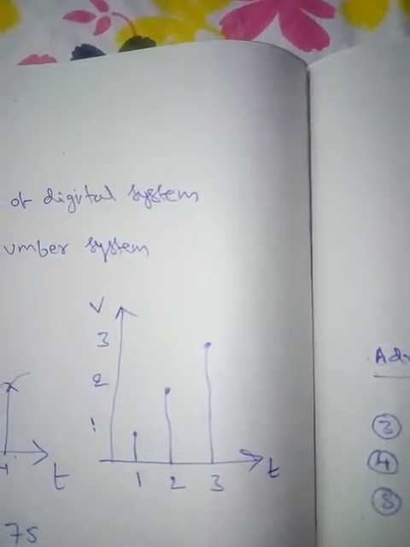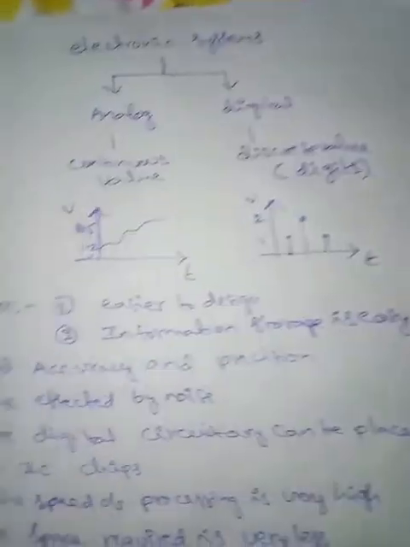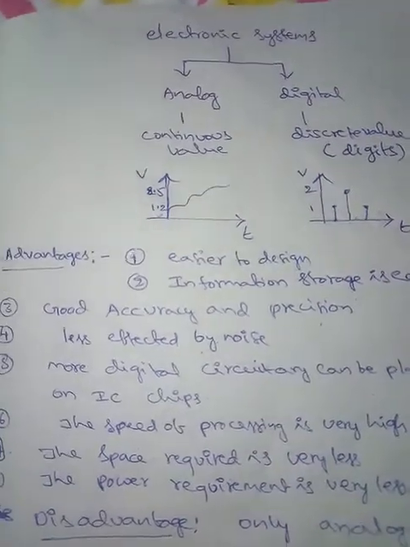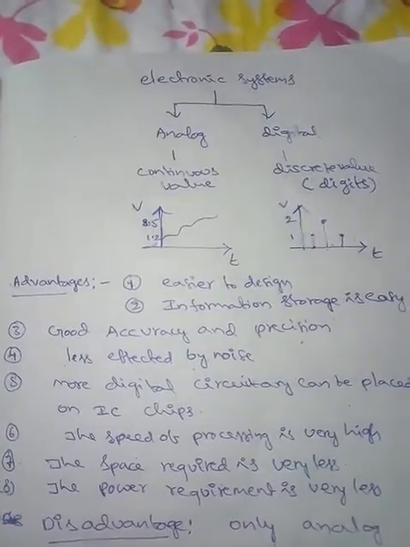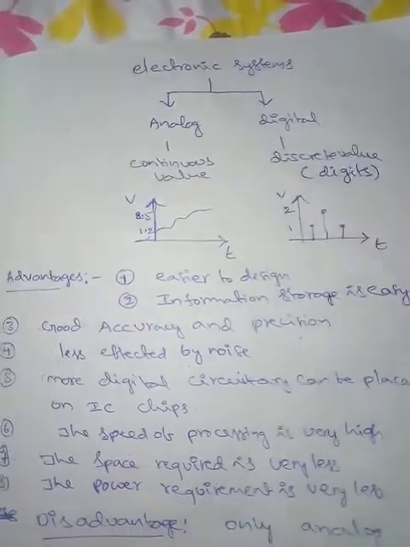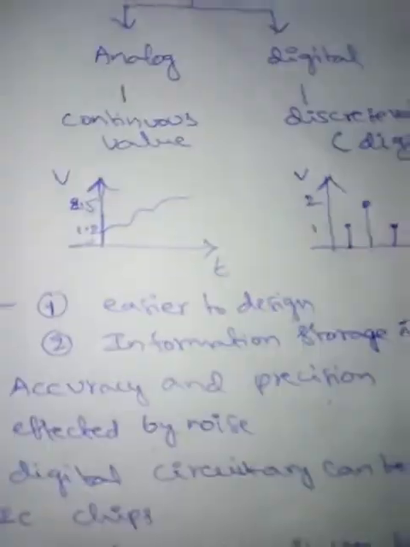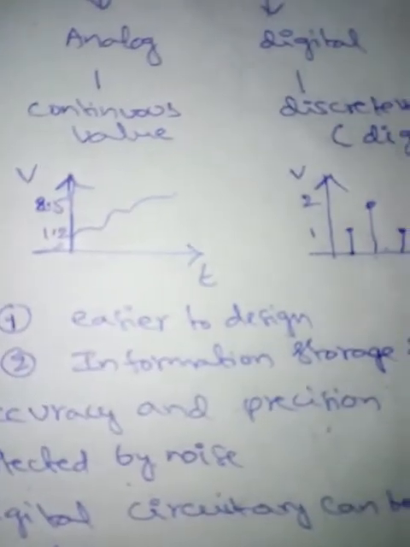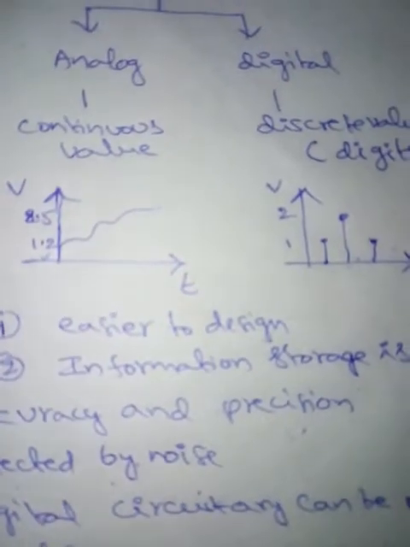Now we discuss the advantages of digital systems. Digital systems are easier to design. Information storage is easy.